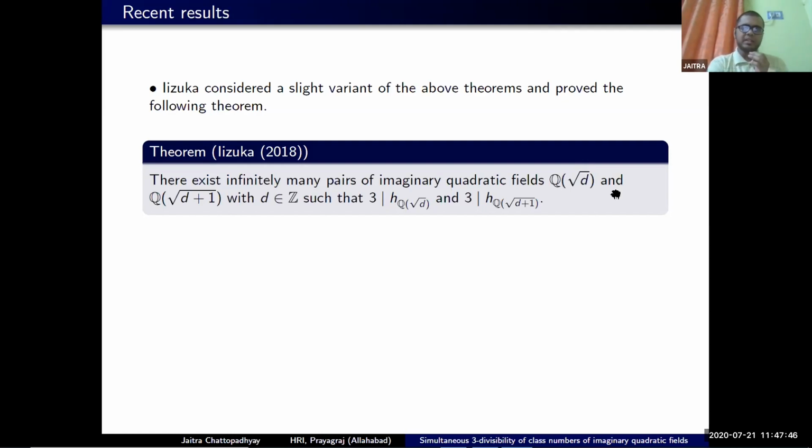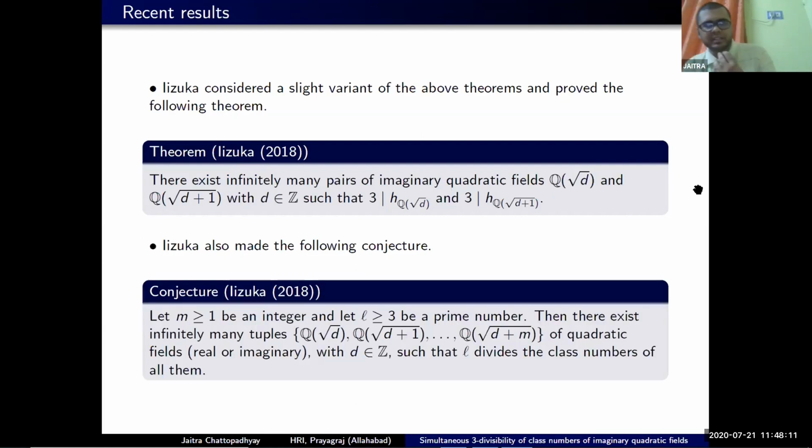He also conjectured that this phenomenon is nothing special for two consecutive discriminants or the divisor 3, but should hold for any prime number bigger than or equal to 3 and any consecutive imaginary or real quadratic fields having consecutive discriminants, where the discriminants vary along Z. The precise statement of his conjecture was this.